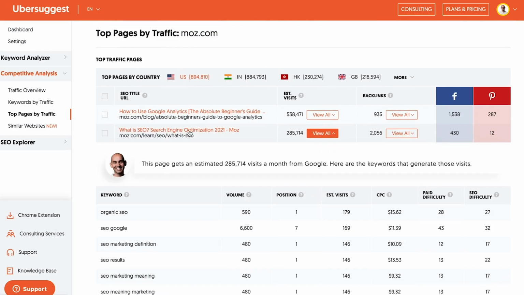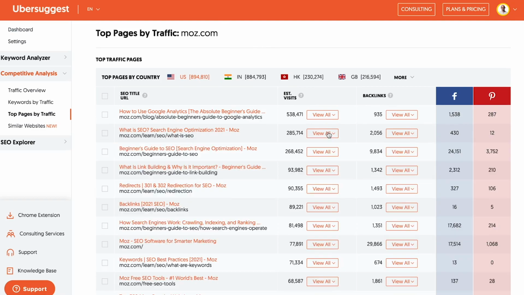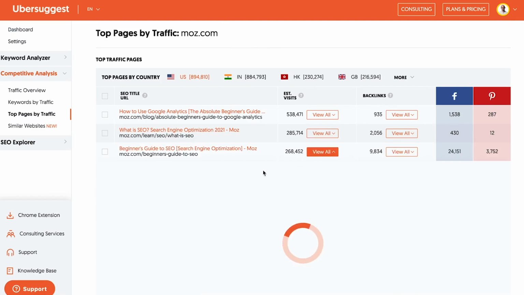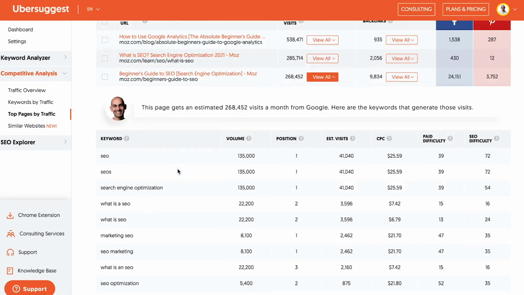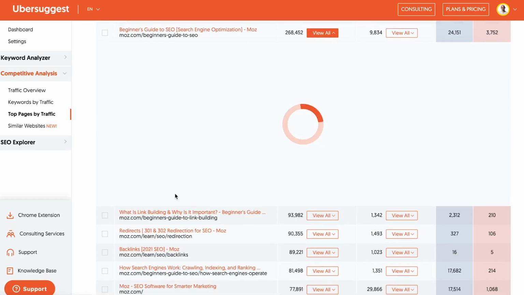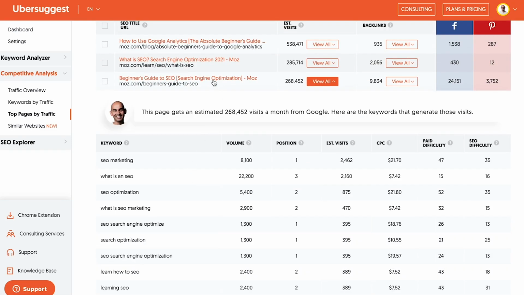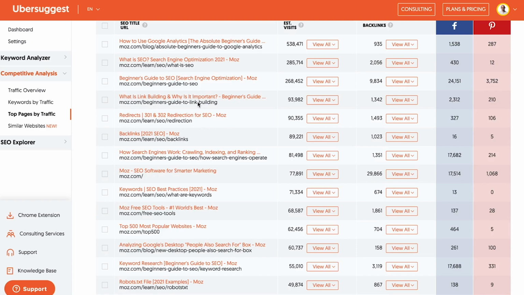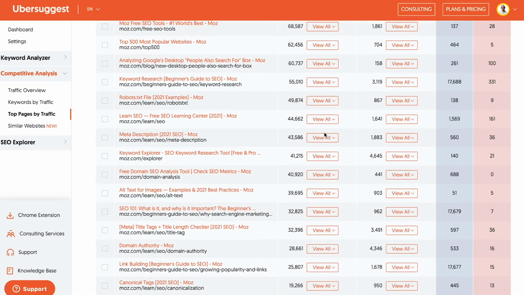And same thing, I can click and go over to that page. Then I can do the next one, Beginner's Guide to SEO. I see all the keywords that are driving traffic to that page. Similarly, I can click and go to that page. And now I want you to do that for the fourth result, right? And then the fifth result and sixth result. And I want you to do that for the top 20.